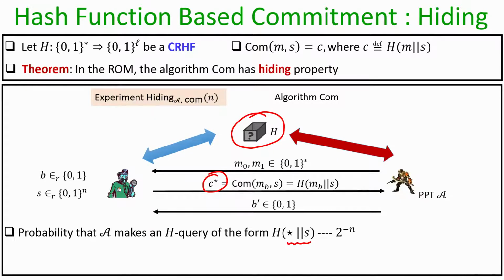What the adversary does not know is the other part of the input which has been used to compute the commitment C star, namely the randomness S.